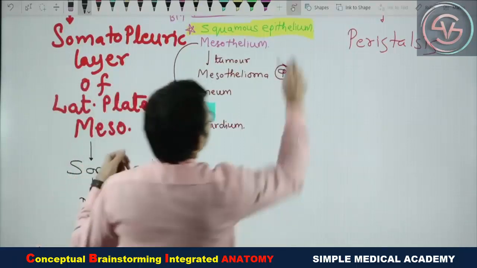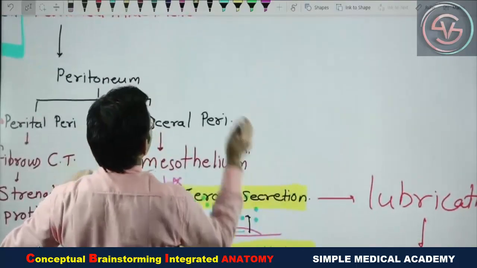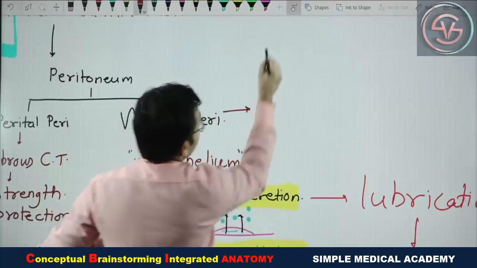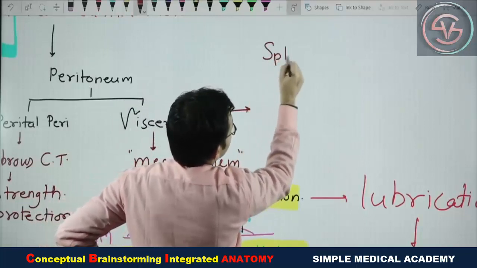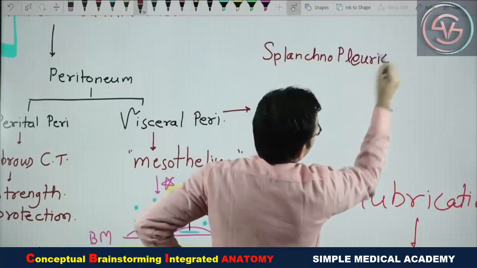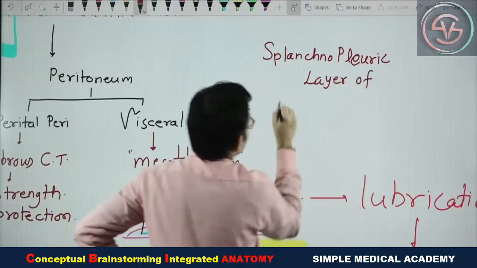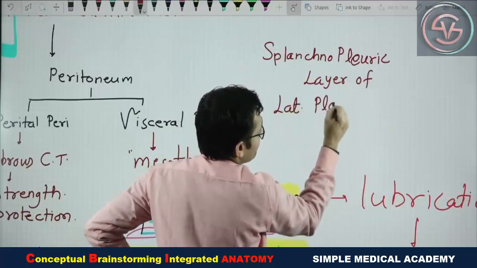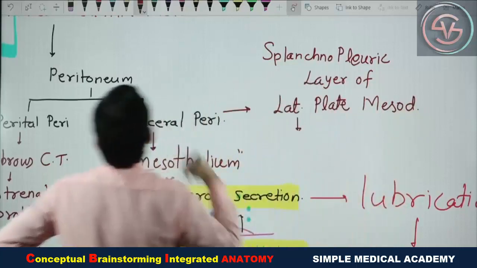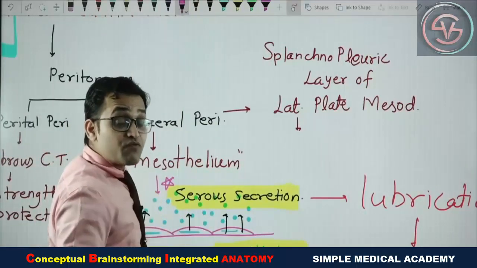Okay, while again coming to the same thing, this visceral peritoneum, it develops from the splanchnopleuric layer of lateral plate mesoderm, and we will see that structures which develop from the lateral plate mesoderm get innervation from the autonomic nerve.